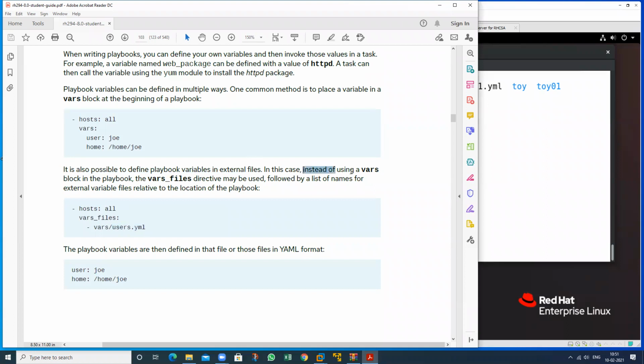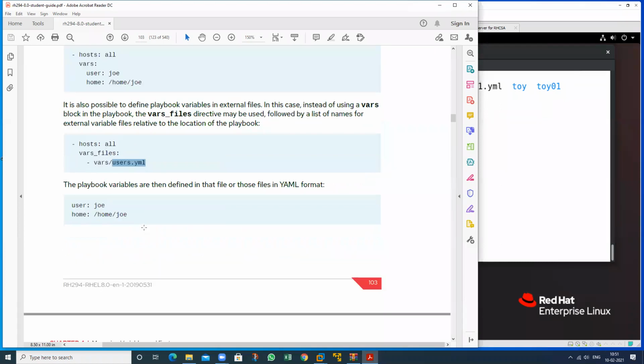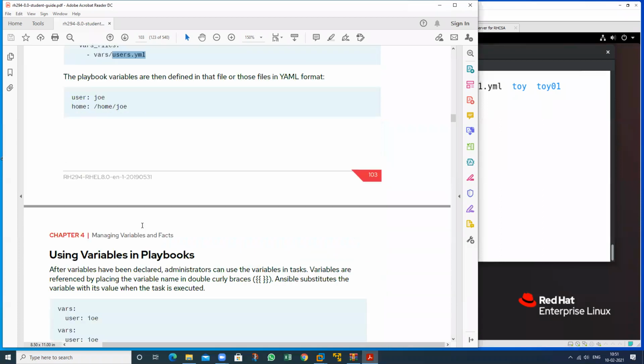So in this case, instead of using a vars block in the playbook, we can define vars_files. The directive may be used followed by a list of names for external variable files, retrieved relative to the location of the playbook. So you should define the location. In my current location, this file, it will call that particular file. So we have different methods that we can use.